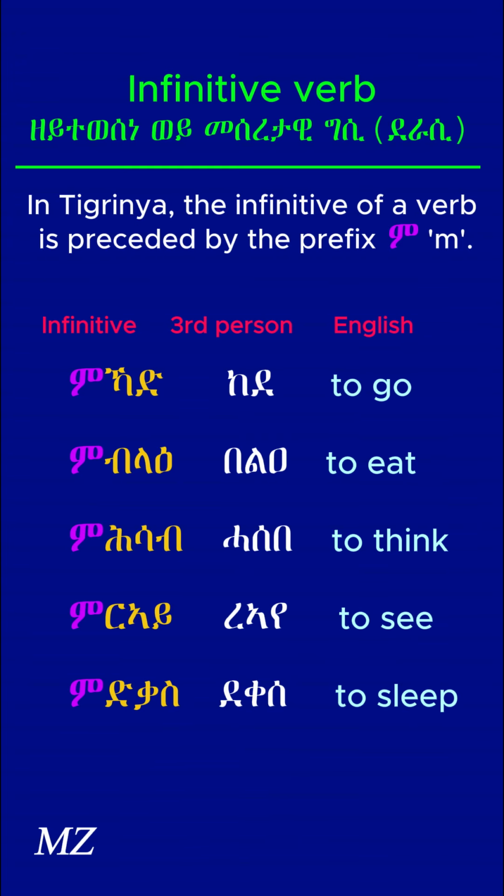In English, infinitive verbs are usually preceded by to. In Tigrinya, however, they are preceded by the prefix me. Unlike in English, this prefix is written as part of the verb, which makes it difficult to create or use a dictionary unless you are familiar with the language. Therefore, when referring to a verb, it is customary to use the past tense conjugation with the third-person masculine pronoun.